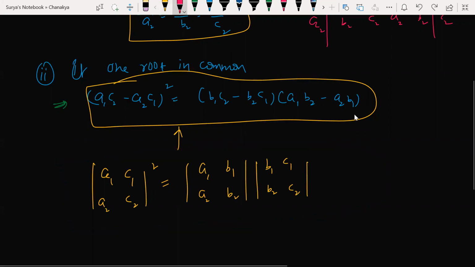Correct? How? a1 c2 minus a2 c1, a1 c2 minus a2 c1 whole square. Look at the whole square here. Now here, a1 b2 minus a2 b1, I wrote like this here. Correct? b1 c2 minus b2 c1, I wrote here. That's it.